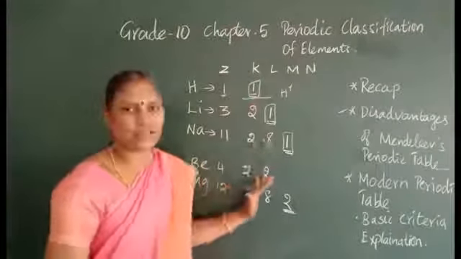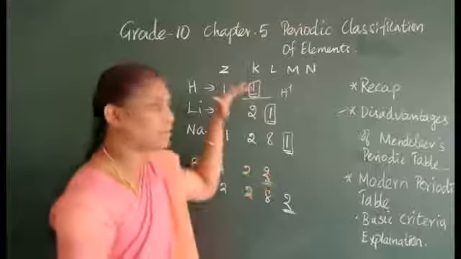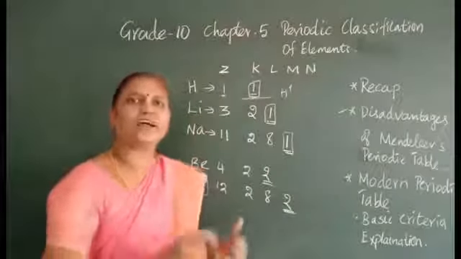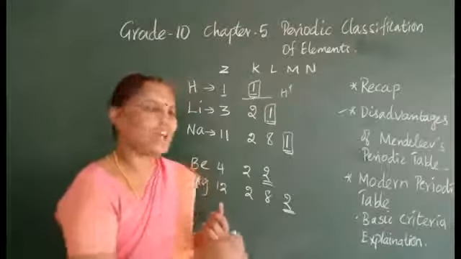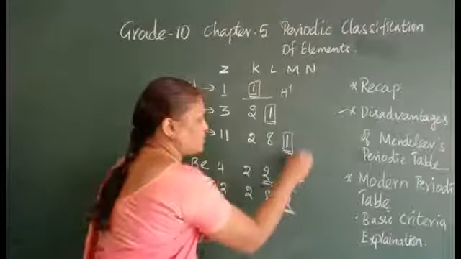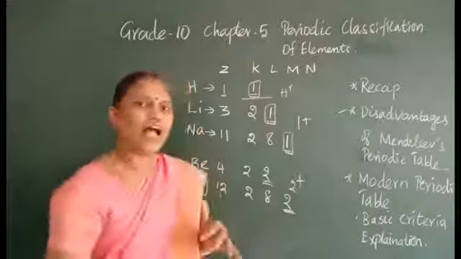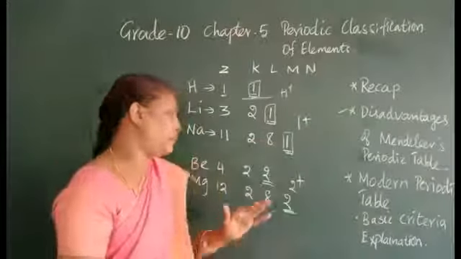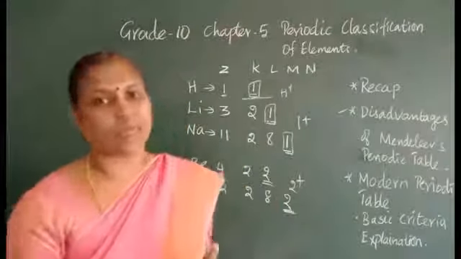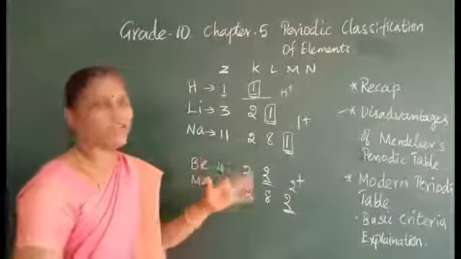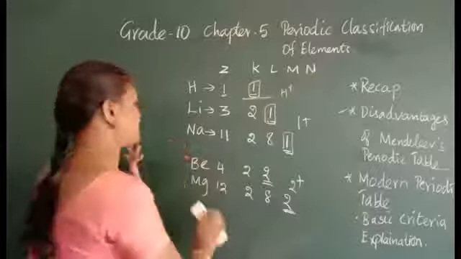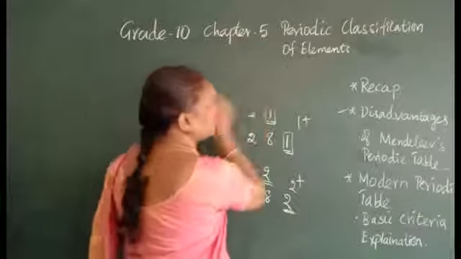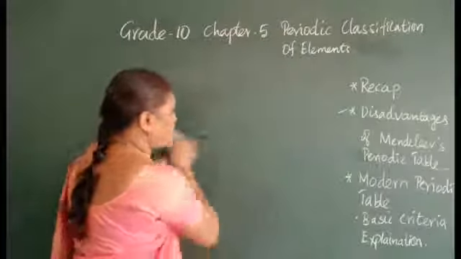So what I want to tell you is, he has grouped the elements based on the number of valence electrons and their valency. This will have 2 plus. This will have 1 plus. I will teach you in detail, and you can understand better. So they will have the same valency, and that is what he has chosen to group the elements. So this is the basic criteria.